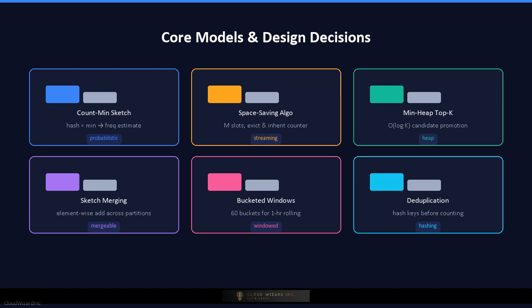When a new candidate arrives, if its estimated count exceeds the minimum in the heap, it replaces the minimum in O(log K) time. Sketch merging is additive. You can merge two count-min sketches by element-wise addition of their counter arrays, which enables distributed aggregation across Flink partitions and data centers. The heavy hitters guarantee: any item whose true frequency exceeds total events divided by K is guaranteed to appear in the top K output